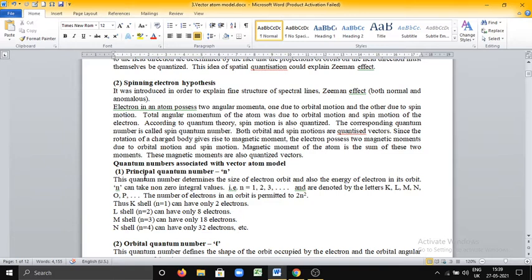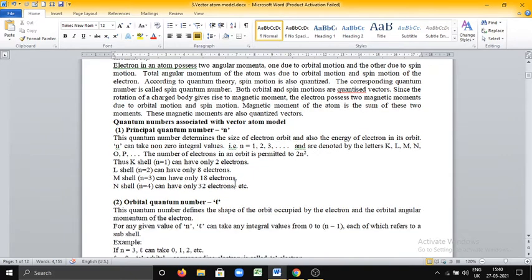Similarly, for the M shell, n is equal to 3. 2 into 3 square, 3 square is 9, 9 twos are 18. That means the M shell can have only 18 electrons. More than 18 electrons cannot be accommodated in the M shell. And similarly, we can explain for other shells also. This is the principal quantum number. We know that it is the quantum number which specifies the size and energy of the electron orbit. It can take only integral values and is denoted by K, L, M, N, etc.